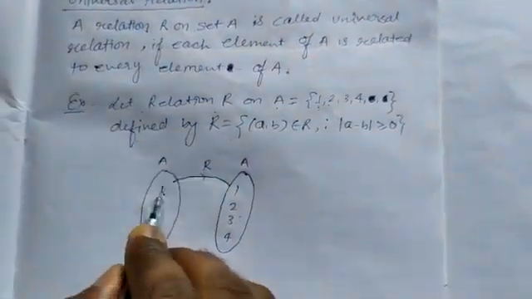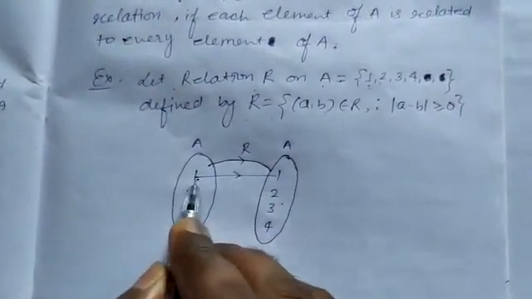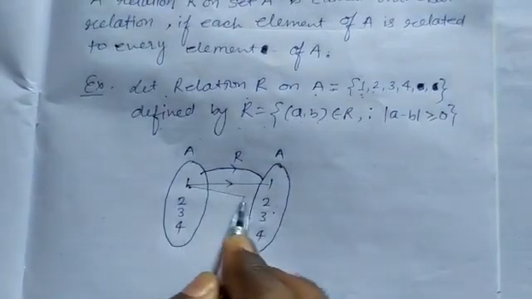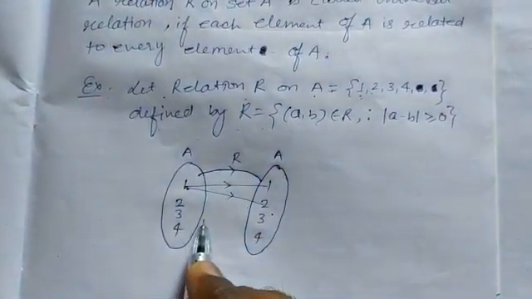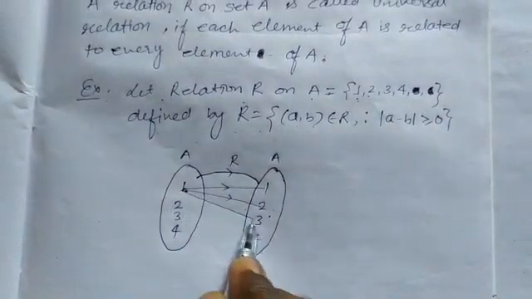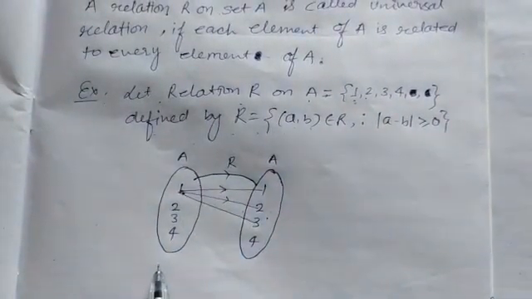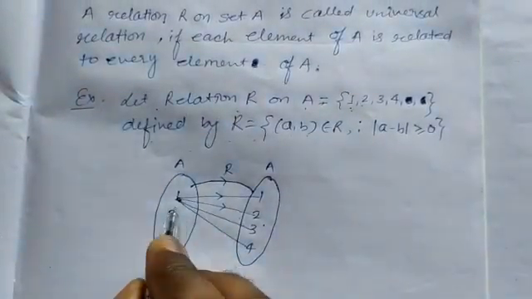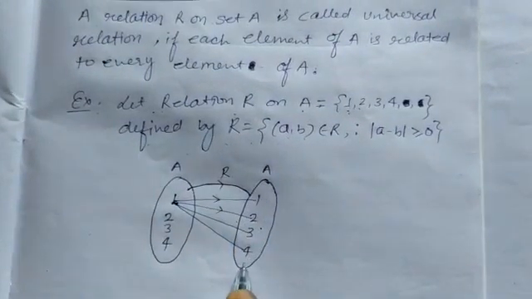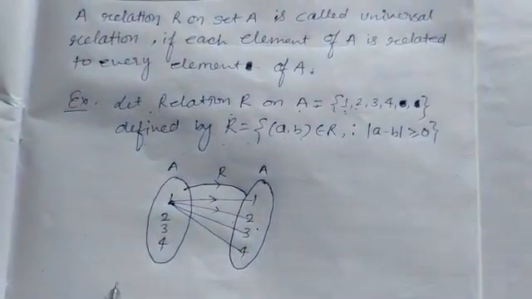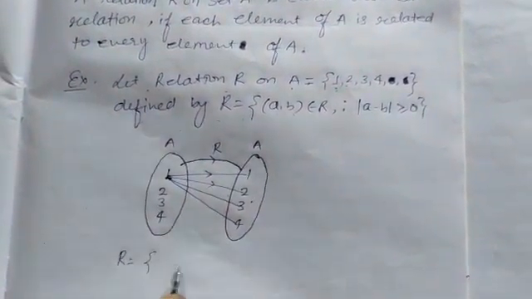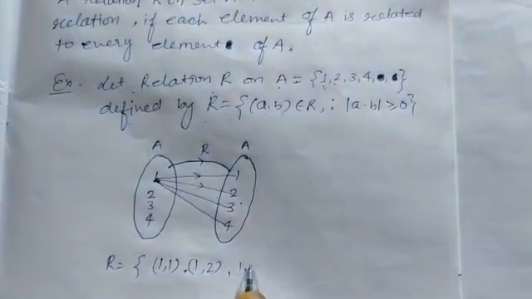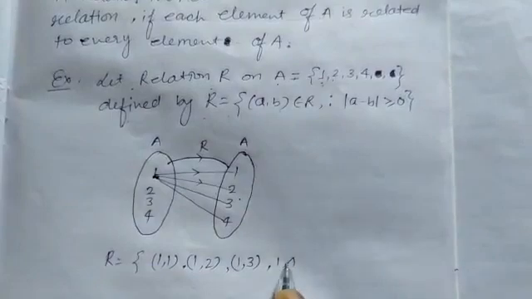It means 1 can be related to 1, because the difference of 1 and 1 is always 0. Difference of 1 and 2 is 1, which is positive. Difference of 1 and 3 is also 2, which is also positive. 1 and 4 is also positive. It means 1 can be related with all the elements of this set. We can write 1 related to 1, 1 related to 2, 1 related to 3, 1 related to 4,